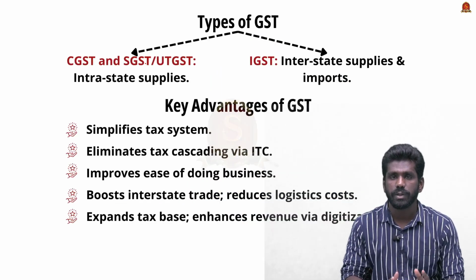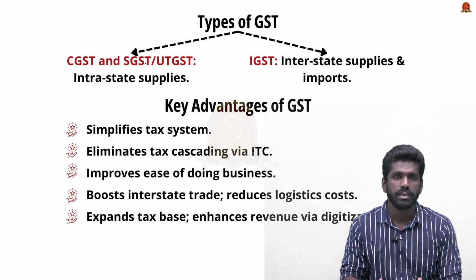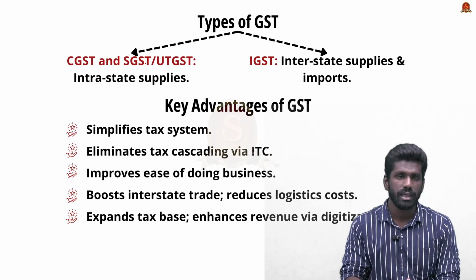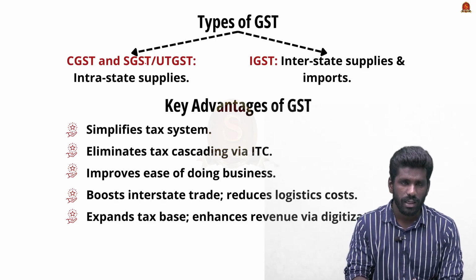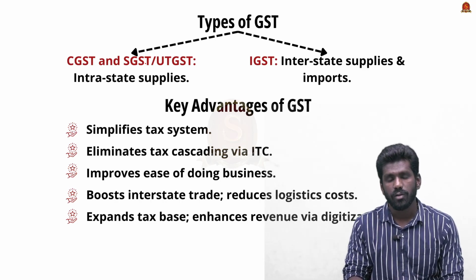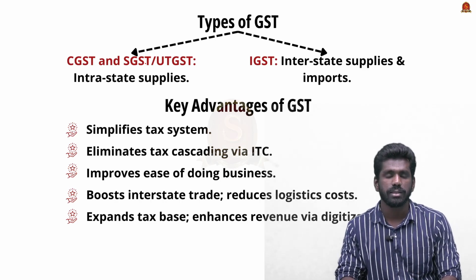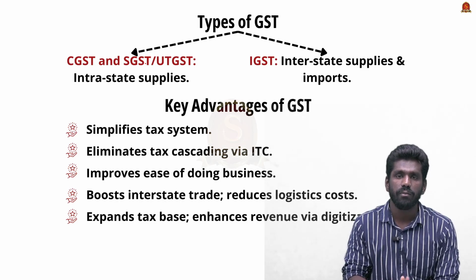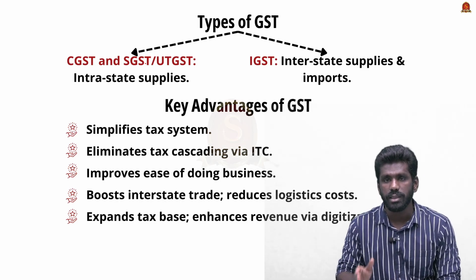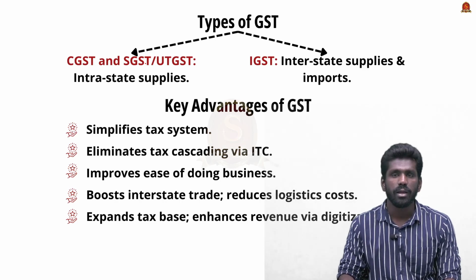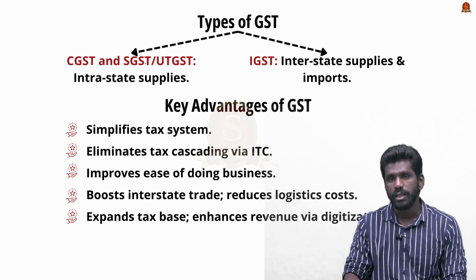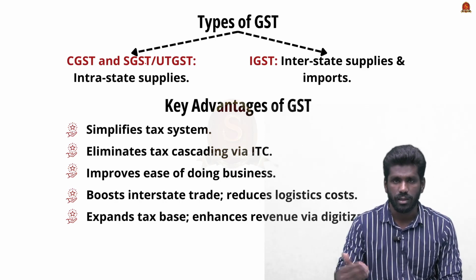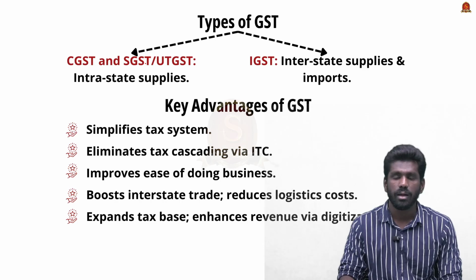Now there are two types of GST. One is central GST and state GST. Another one is integrated GST. This CGST and SGST are given for intrastate supplies, that is the goods and services transmitted inside the state. When the goods or services are transferred from one state to another, they are levied integrated GST, that is IGST. This IGST is for interstate supplies, and it is also levied on imports, that is the goods from another country. So the imports are also levied integrated GST.